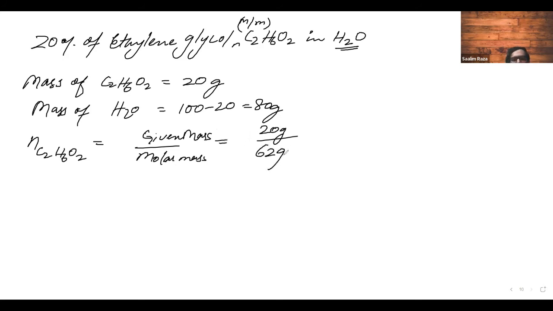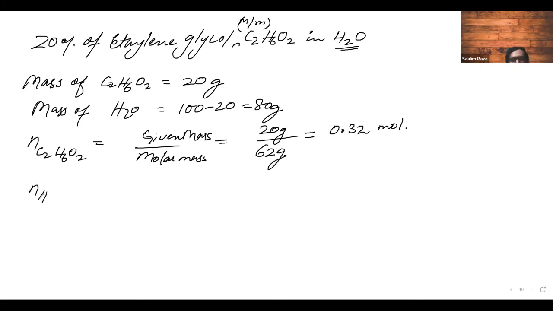You must have calculated this 62 grams. This will come approximately equal to 0.32 moles.